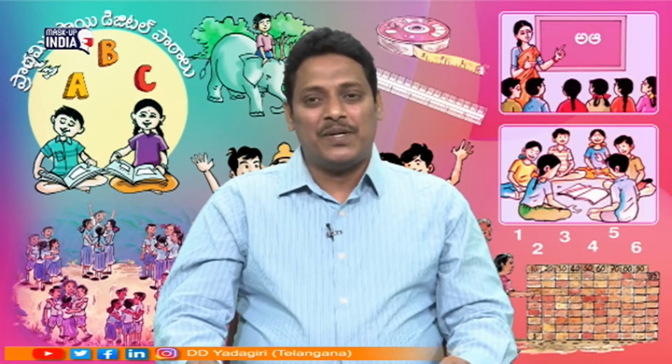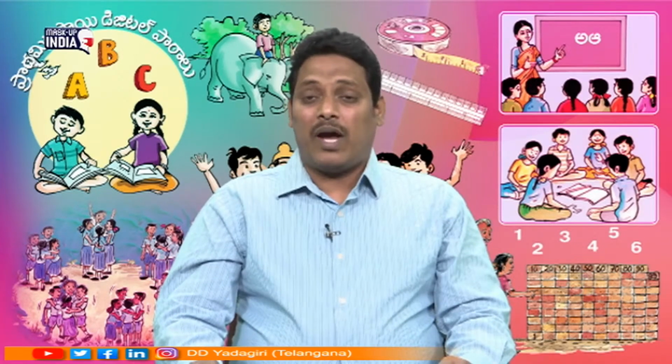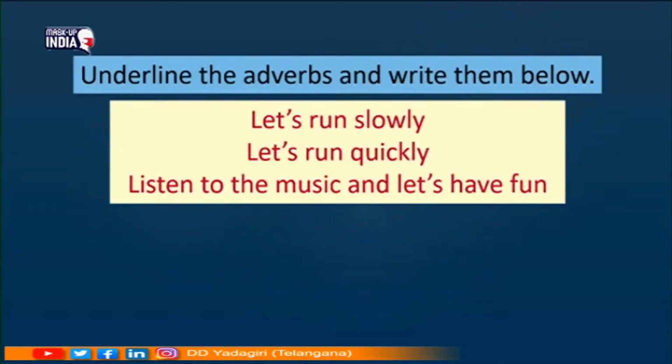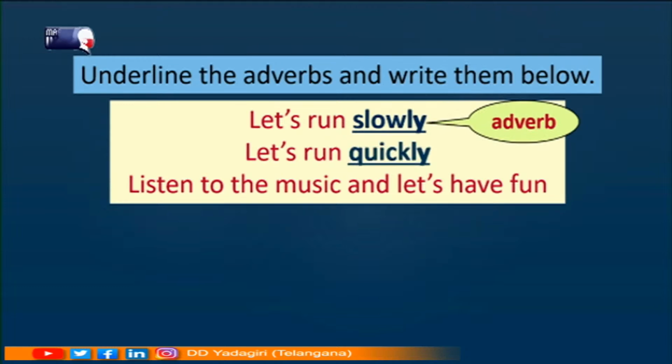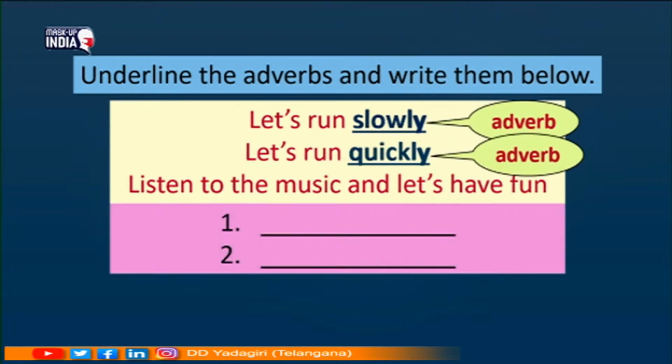Okay, students, did you enjoy the song? Now you have a task to do. Underline the adverbs and write them below. Let's run slowly, let's run quickly, listen to the music and let's have fun. Students, slowly is an adverb here, and next, quickly is an adverb here. Can you write here? Yes, slowly and quickly.